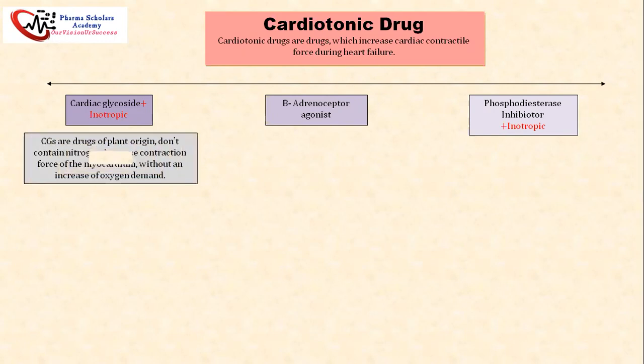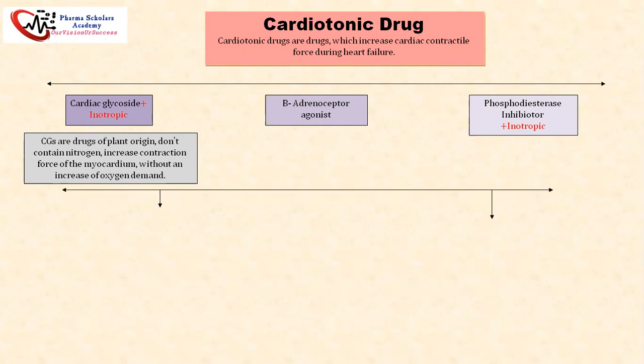Cardiac glycosides are positive inotropic. Inotropic means that they act on our heart muscles. Positive means they increase the heart muscle contraction, and negative means that they decrease the heart muscle contraction. Cardiac glycosides are drugs of plant origin, they do not contain nitrogen, but they increase the contraction force of the myocardium without increasing the oxygen demand. This is the best quality of cardiac glycosides, which is why they are widely used.